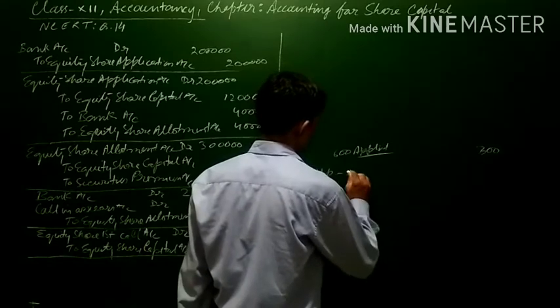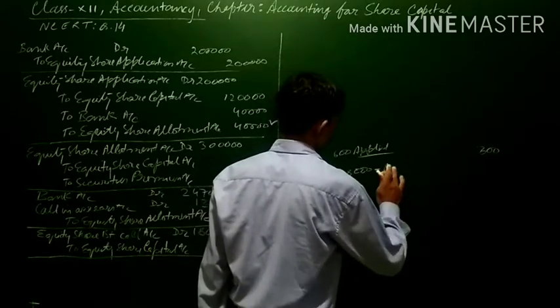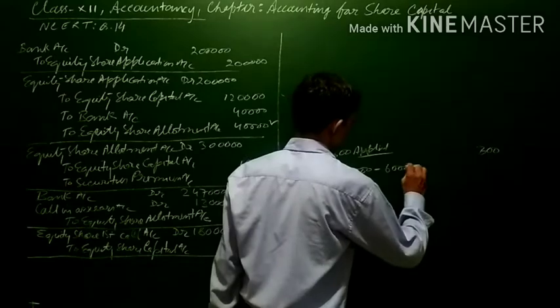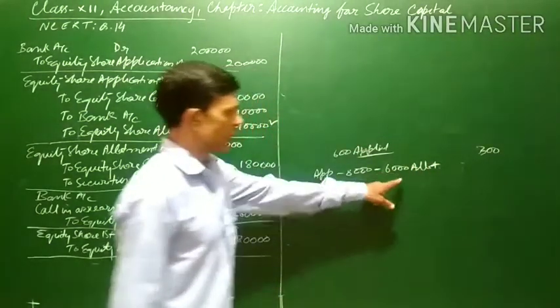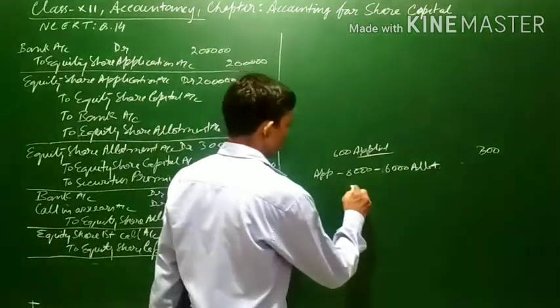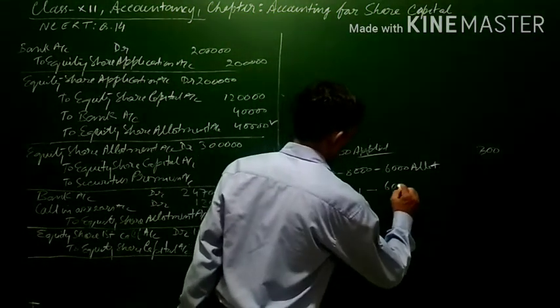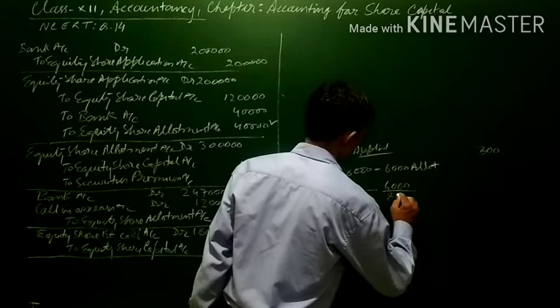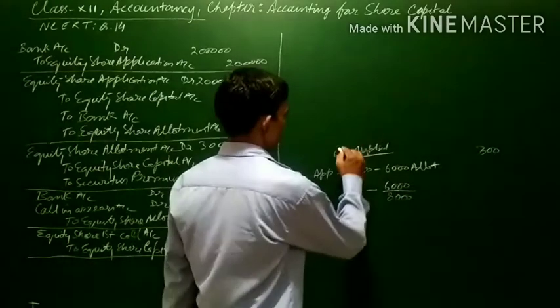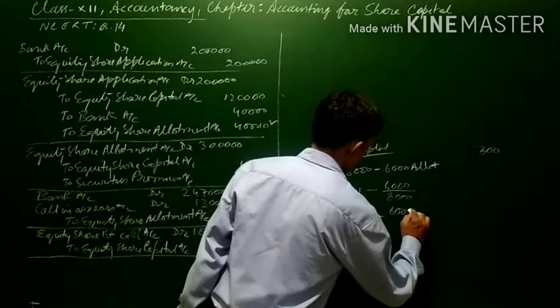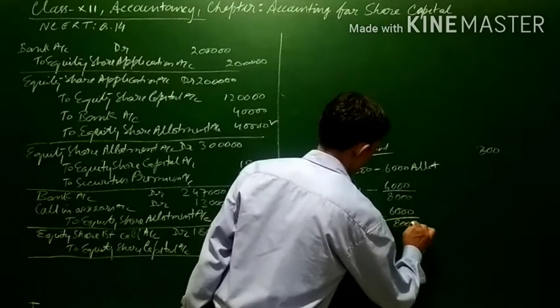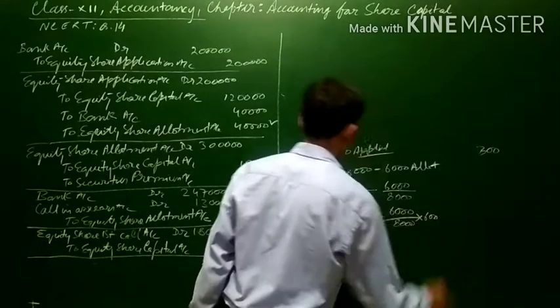Application was 8,000, allotment was 6,000. If application is 1, then allotment will be 6,000 by 8,000. If application is 600, allotment will be 6,000 by 8,000 into 600.